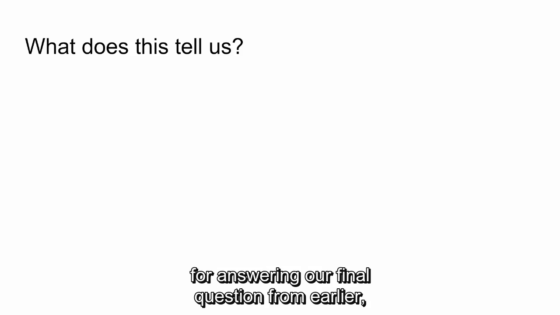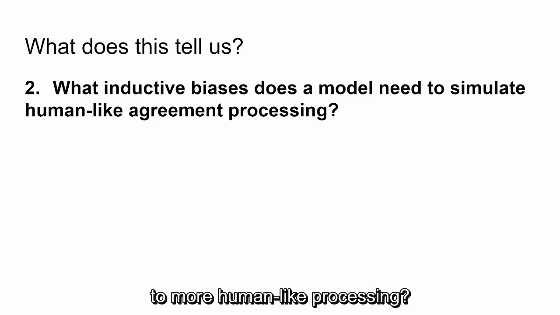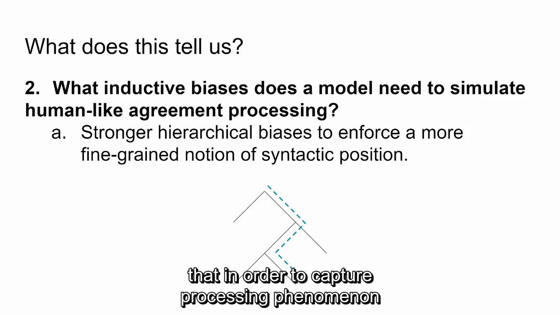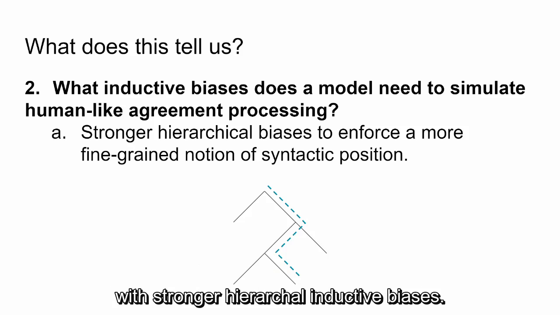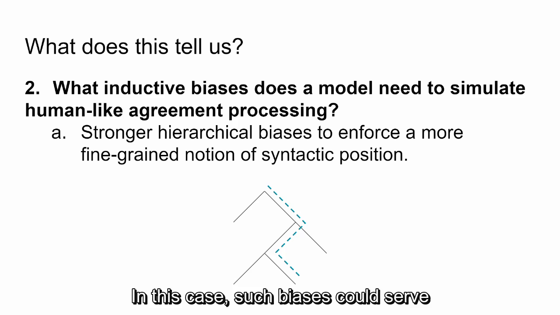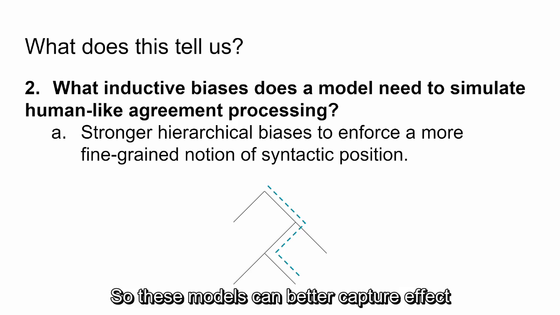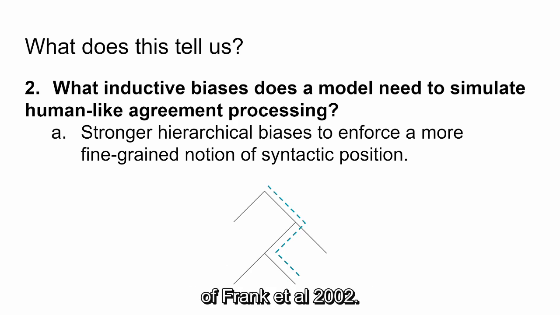Now, these observations point towards a potential direction for answering our final question from earlier. What kinds of inductive biases might lead us to more human-like processing? These results serve as an additional piece of evidence suggesting that in order to capture processing phenomena like agreement, we need models with stronger hierarchical inductive biases. In this case, such biases could serve to provide a more fine-grained notion of syntactic position, so these models can better capture effects of syntactic distance, like those in the results of Frank et al. 2002.